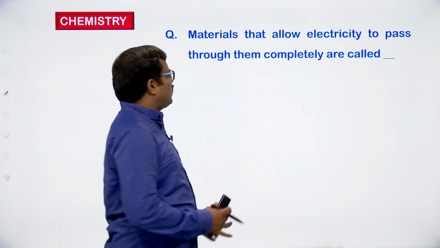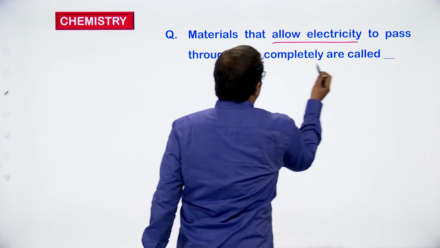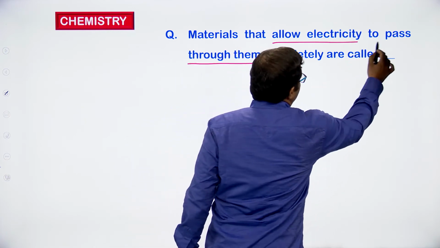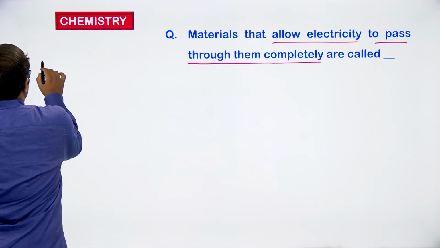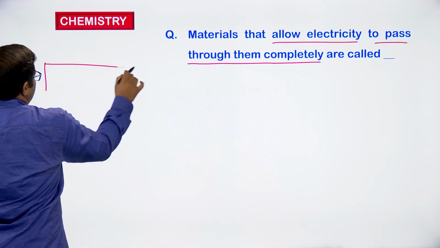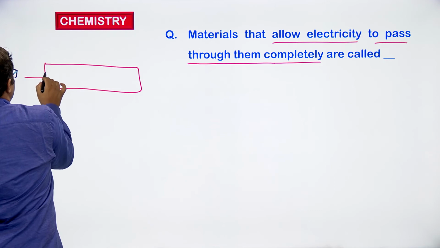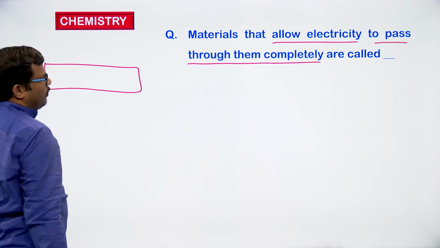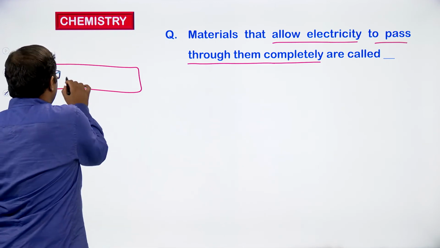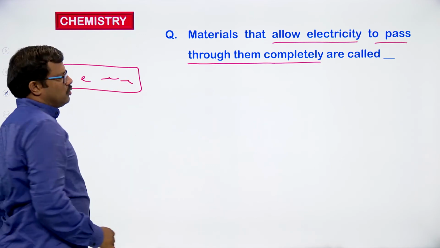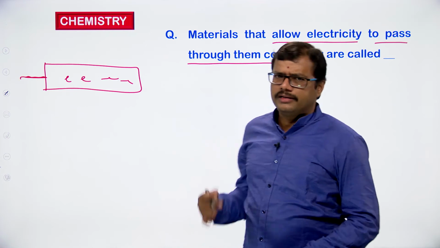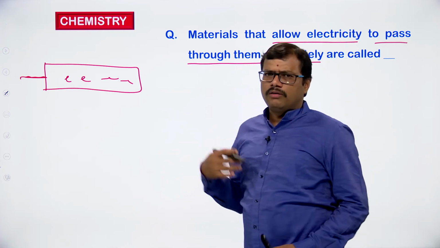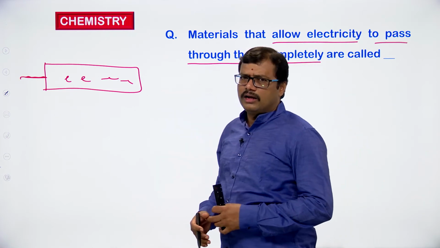Materials that allow electricity to pass through them completely are called what? For example, if I take a metal rod and connect a wire to it, the metal will conduct the electricity, so electricity will pass through. If you touch the metal rod, we can feel the shock. Electric current can even pass through our body, so we can see the conduction.